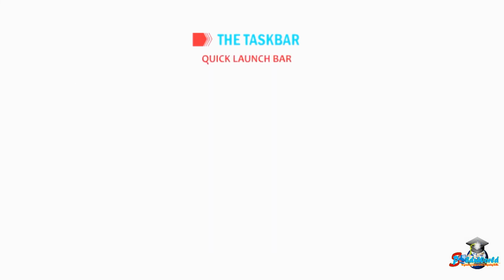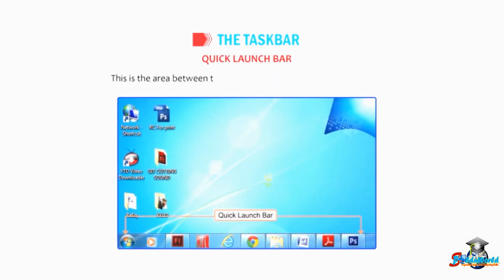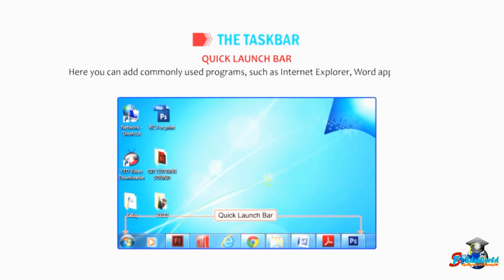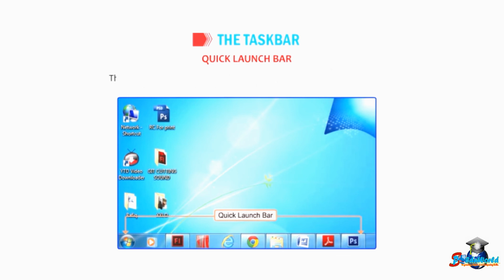Quick launch bar. This is the area between the Start button and the notification area. Here you can add commonly used programs such as Internet Explorer, Word application, TuxPaint program, etc. that can be opened or launched with a single click. Thus, this bar provides an easy and quick way to open the programs.